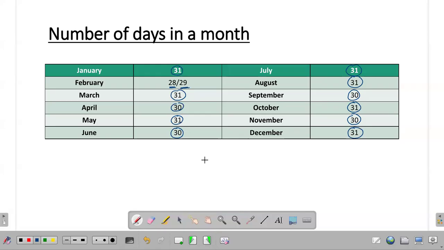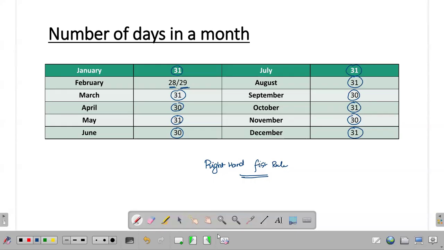I'm sure that you all will be familiar with the right hand fist rule, right? Right hand fist rule. By using the right hand fist, you can remember the number of days in a month. If you have got any doubt how to find out the number of days in a month with the help of the right hand fist, please let me know in the classroom. I shall explain to you.